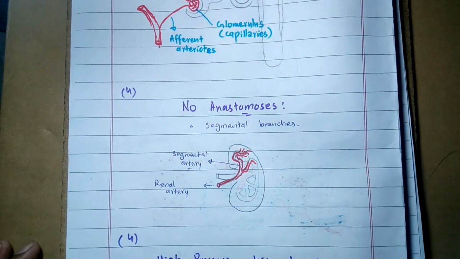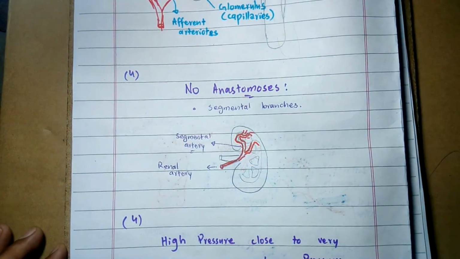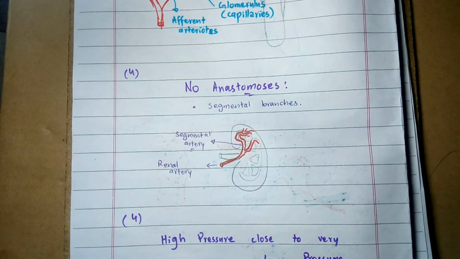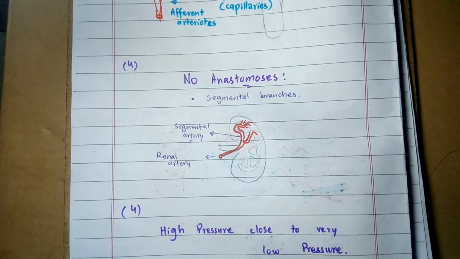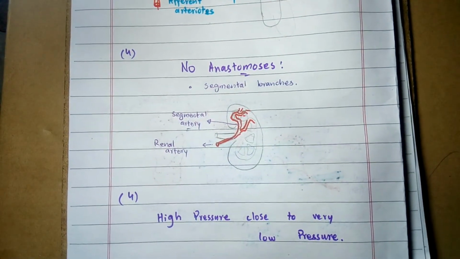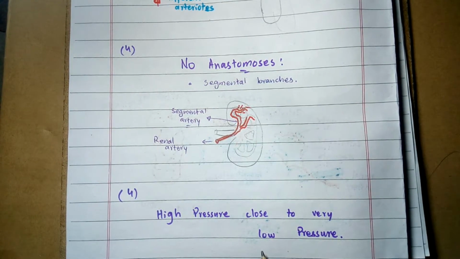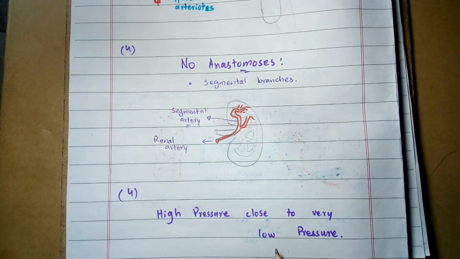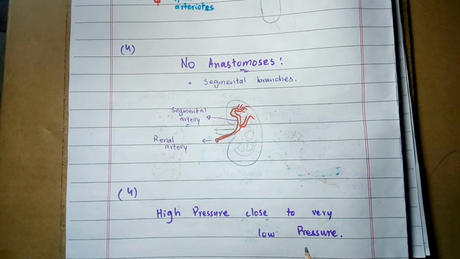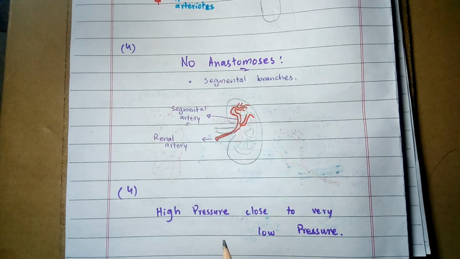Number 5 is high pressure close to very low pressure. This is the circulation where high pressure blood flow is brought into close proximity with very low pressure blood flow in the opposite direction. So one of the peculiar properties of the renal circulation is that the high pressure blood flow is brought into close proximity with very low pressure blood flow, but in the opposite direction.